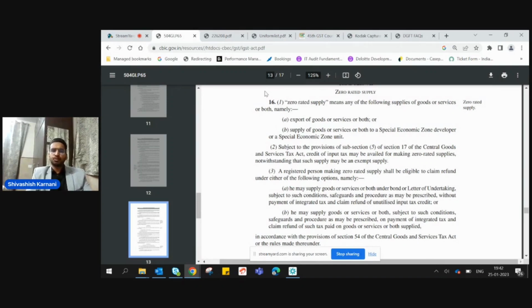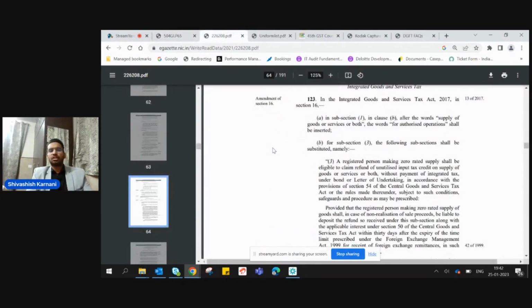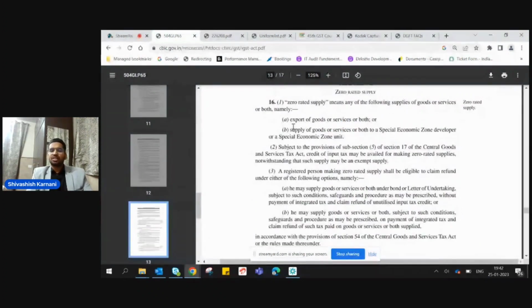So what is going to be the proposed change? Now I am on the Finance Act 2021. It is relevant to note that these changes are not yet notified. These are just proposed and can be notified anytime. After the words supply of goods or services or both, "for authorized operations" is going to be added. Reframing the sentence, it will say supply of goods or services or both for authorized operations to SEZ developer or a SEZ unit.